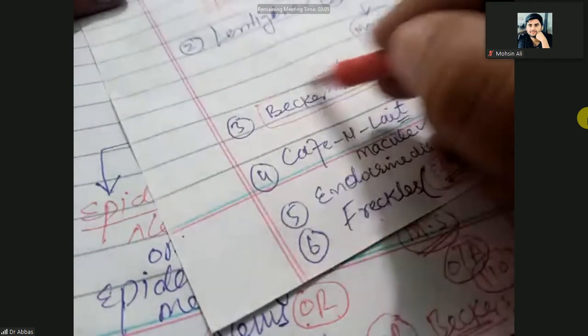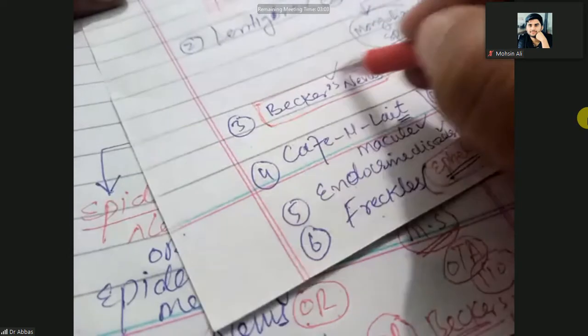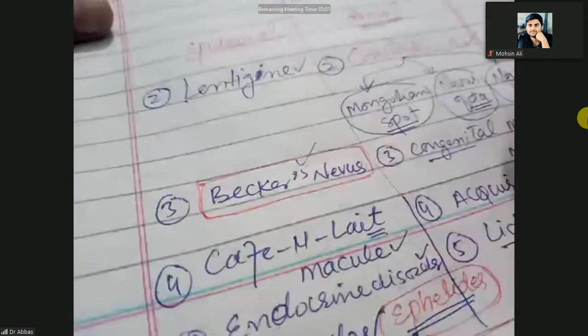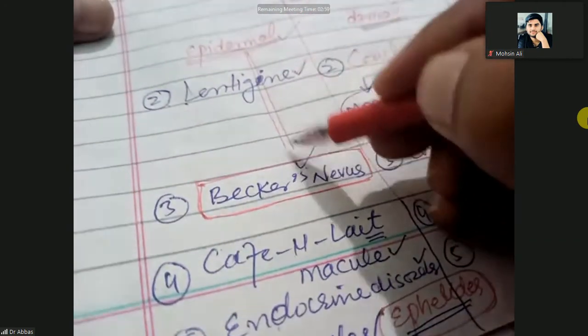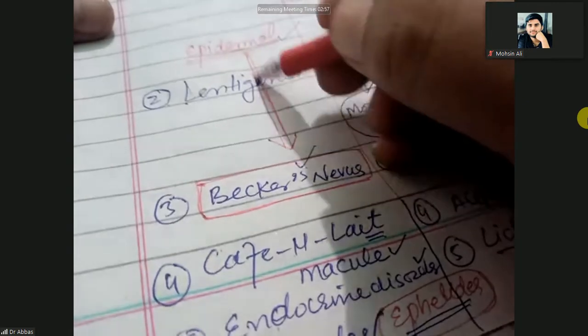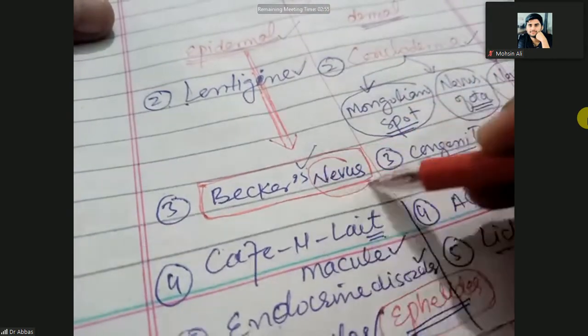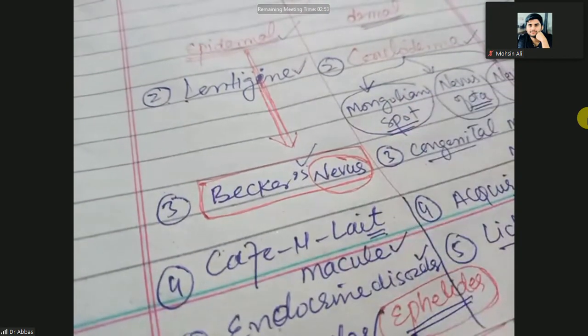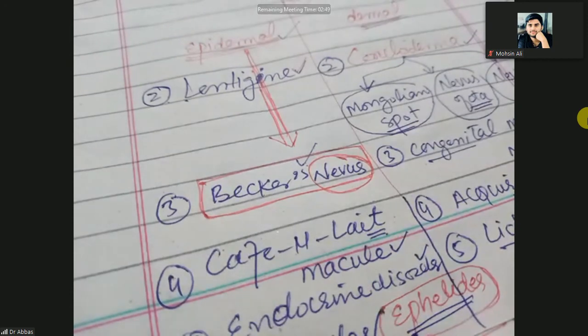So let's discuss Becker's nevus. This Becker's nevus is epidermal. Nevus means birthmark, a cluster of melanocytes in the epidermis. So Becker's nevus is also known as epidermal melanocytic nevus, pigmented hairy nevus, or Becker's nevus.